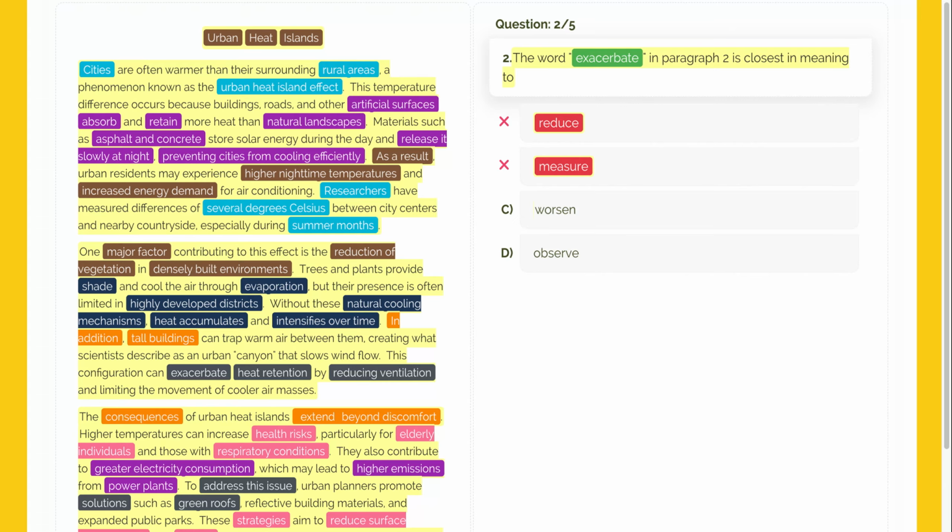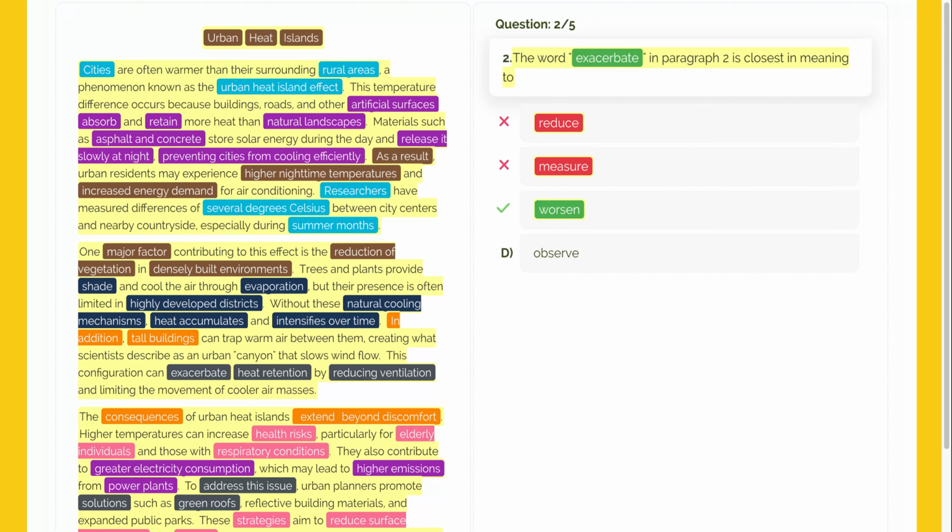Next, we'll examine option C, worsen. To worsen means to make a situation more severe or bad. If buildings trap air and limit movement of cool air, they are definitely making the heat problem more intense. This matches the negative tone of the paragraph perfectly. Therefore, this option is correct.